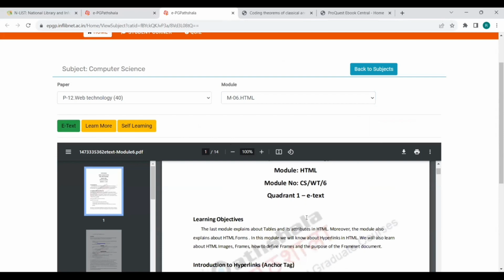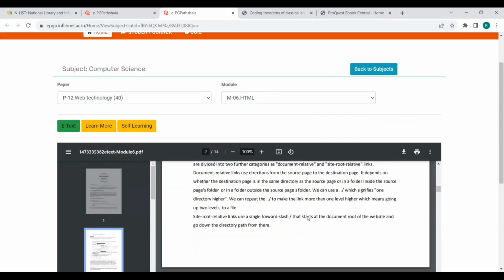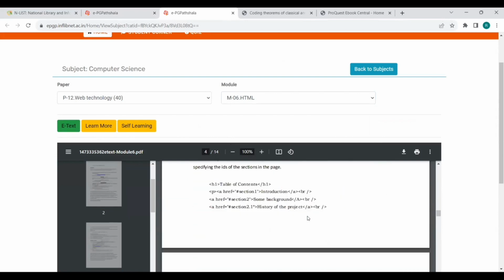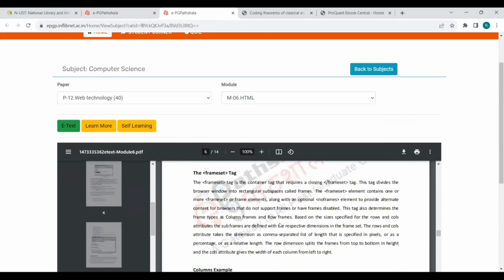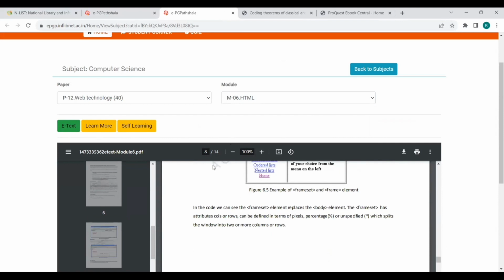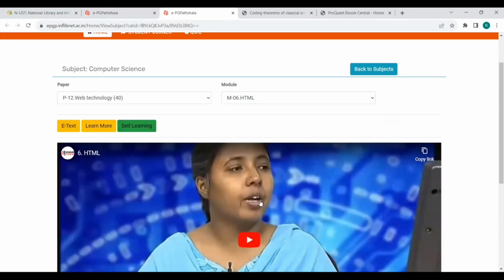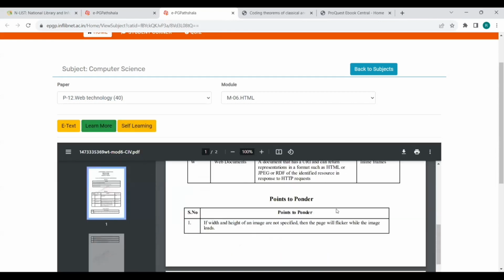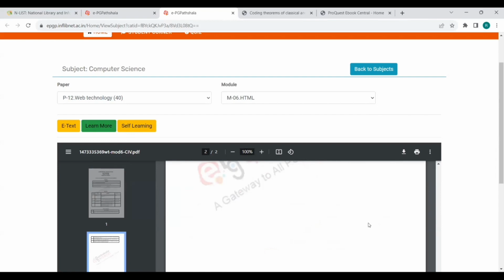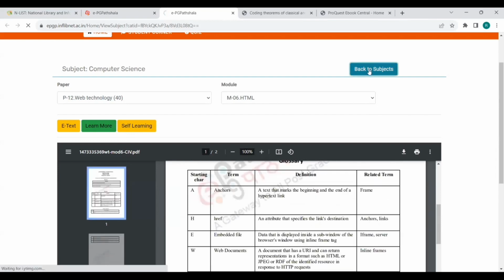E-text means textual material, tutorial material for the required content. For HTML, you can have this content even for examination purposes. If you want to learn about HTML through video, then click self-learning. Therefore, e-text means the textual material, and self-learning means video. Learn more means some additional topics related to this topic. Okay. Next, back to subjects.